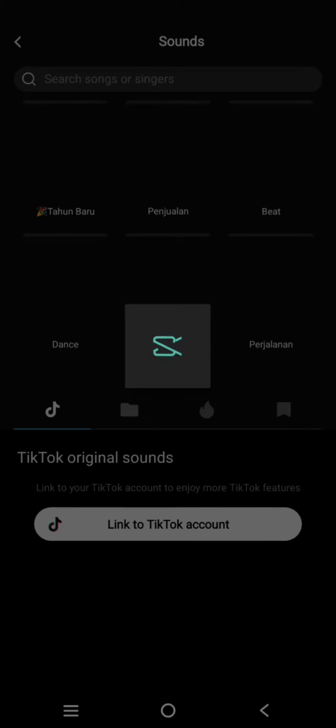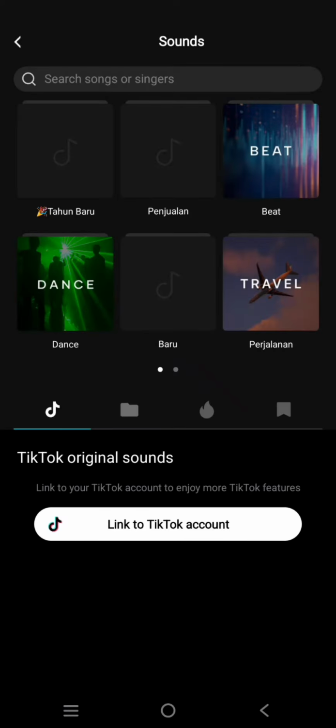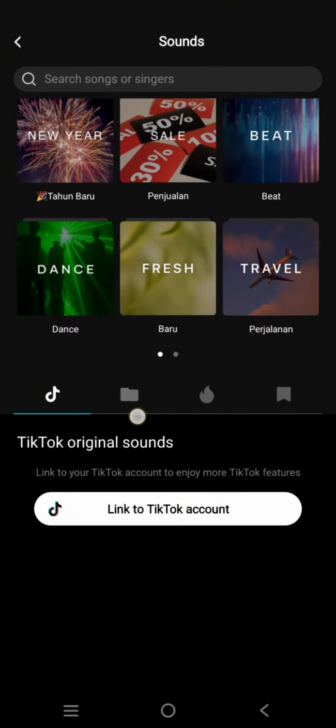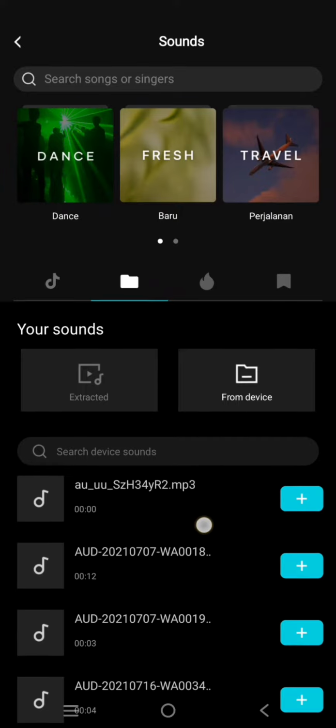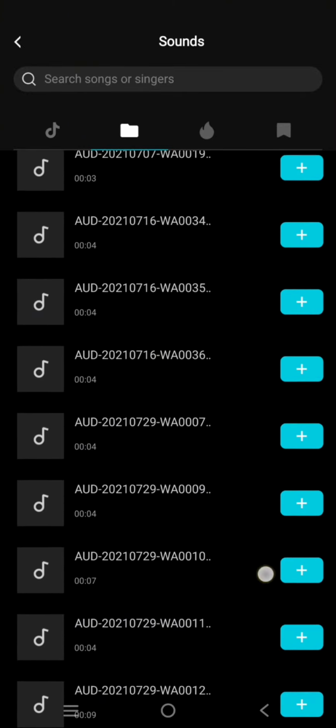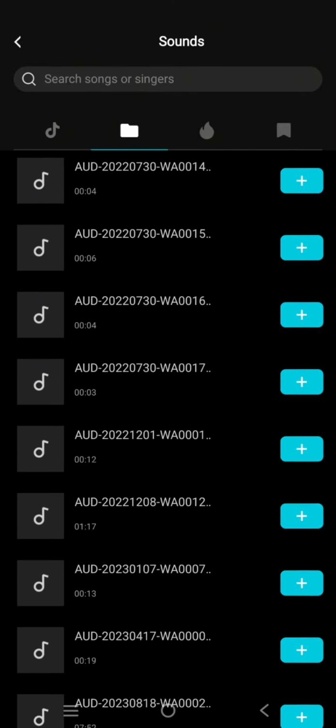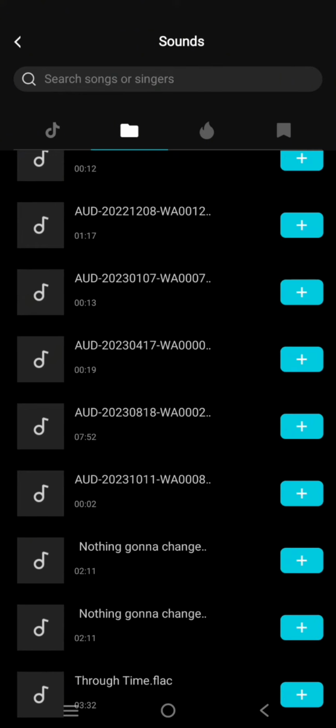And in here, if you want to add a music from your library, click on this folder icon and then click on from device. Then just find the audio that you want to add. Okay, for example, I'm going to add this one.